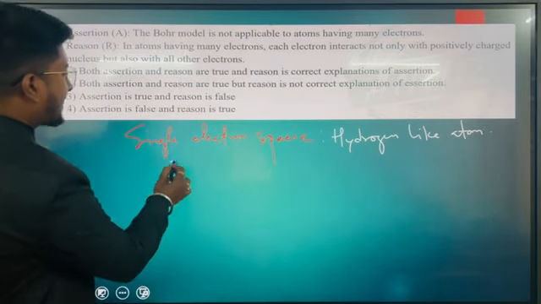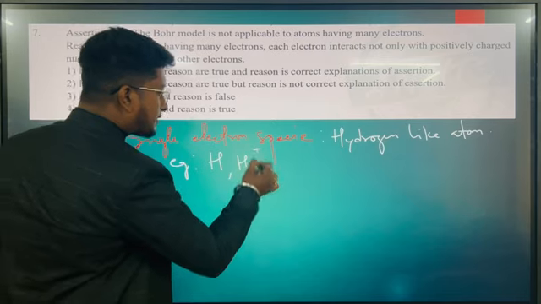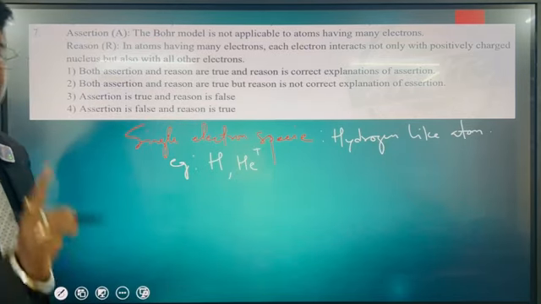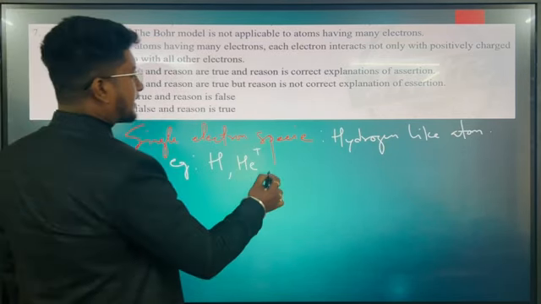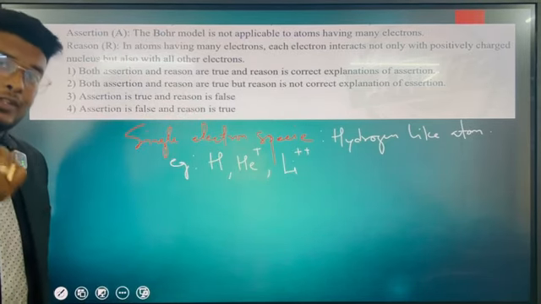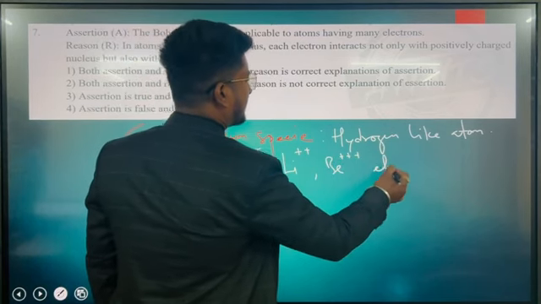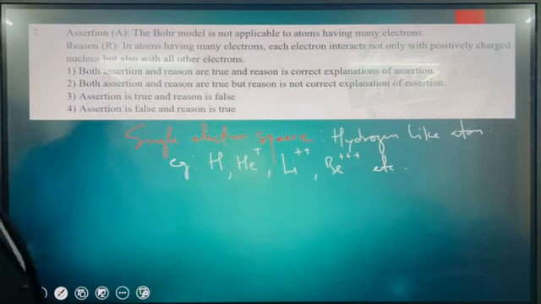Examples: hydrogen itself, helium positive, He+. He+ has got only one electron. Then we can take Li++, which will also have one electron, Be+++, etc. So this is applicable to single electron species.